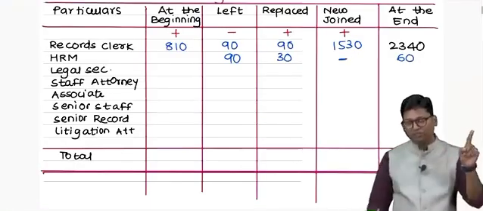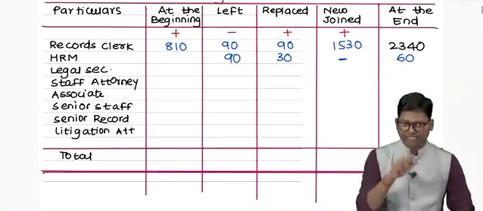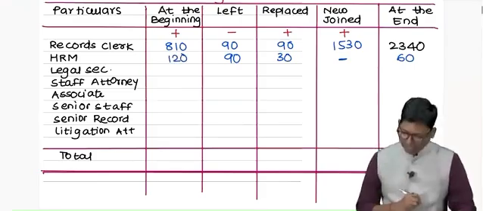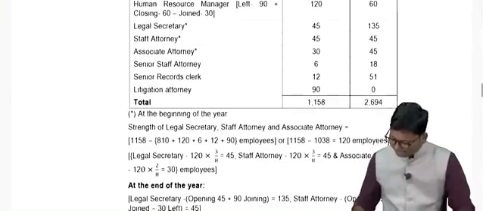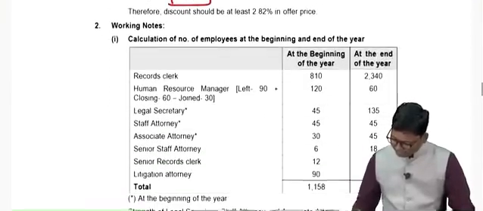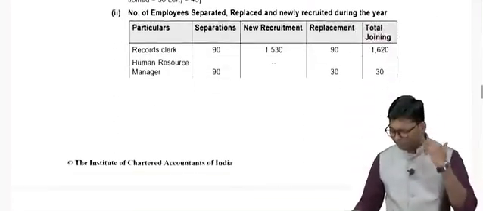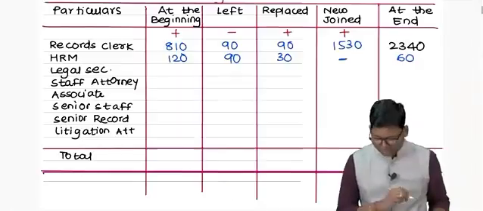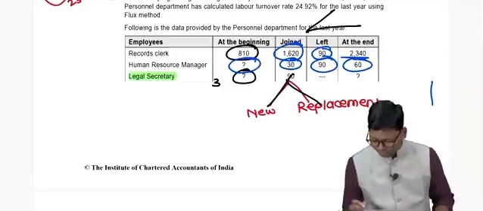Now we should go in a reverse way to calculate. 60 minus 30, signs will change, plus 90 will give you 120 HRM managers. Even you can check this in the suggested solution. They have given you the entire data, and the entire data says that at the beginning of the year 120 managers were there. So instead of going for so many working notes, directly you can use this particular table to solve the calculation and find the data which was missing from the question.